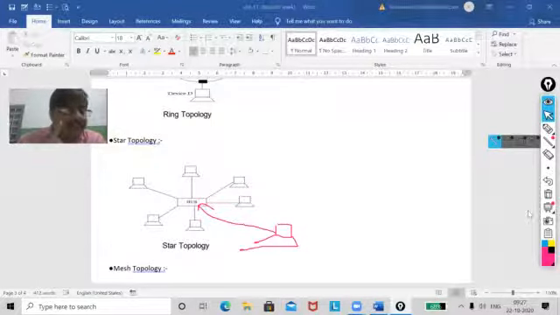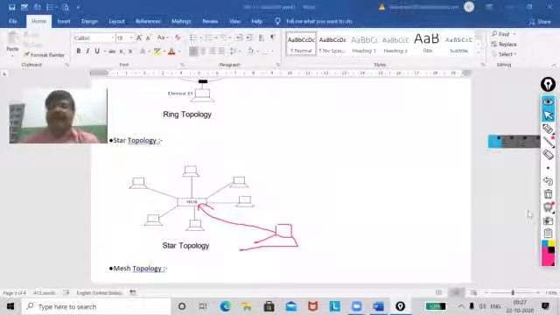And the second one is the most important. If your hub or switch is having a problem, my dear, then your star topology will never work, because this is your central device. Using this, you can either send or receive the data. So this one is the main drawback, my dear.